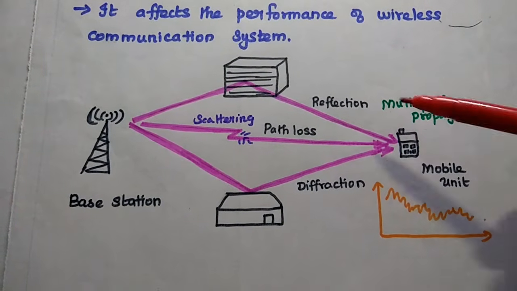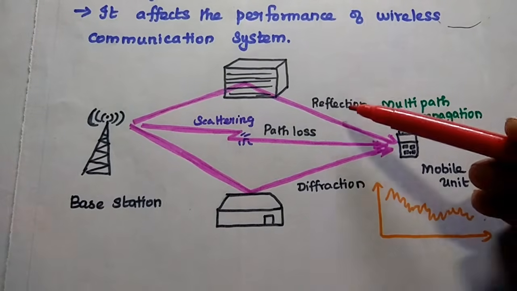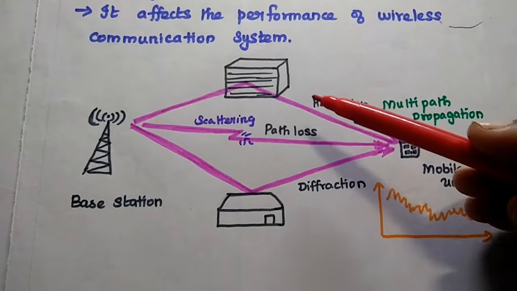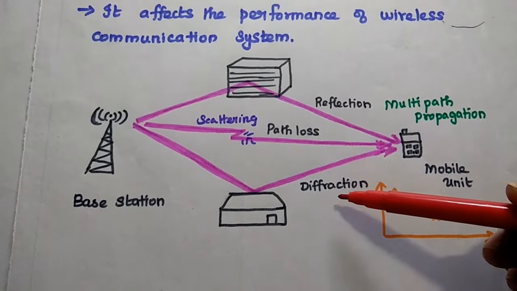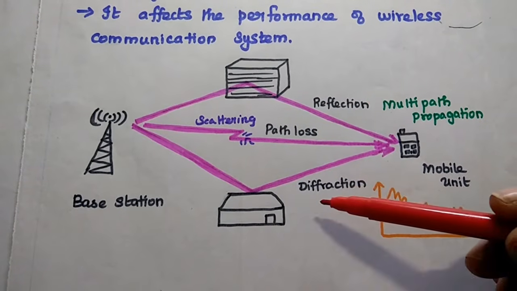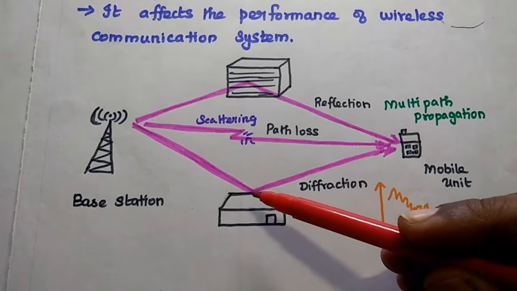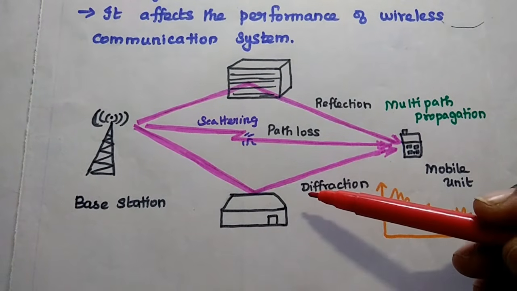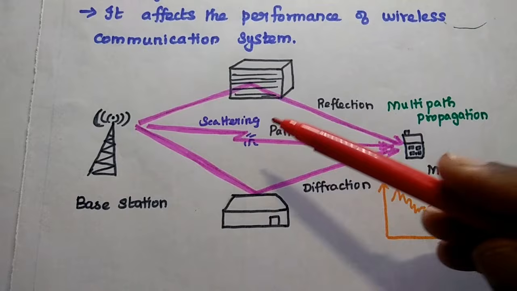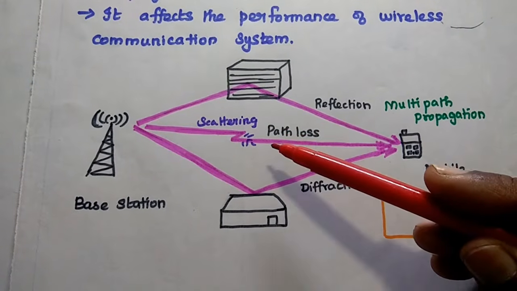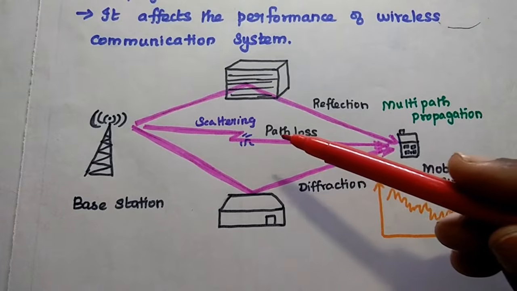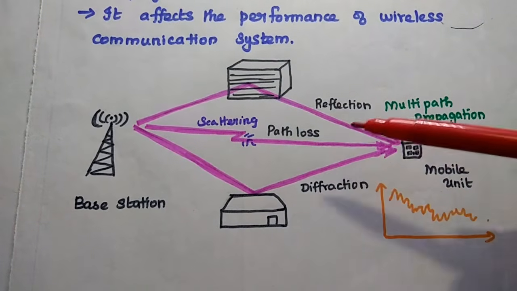Reflection occurs when the electromagnetic wave impinges on a large dimensional object. Diffraction means when the signal impinges on the sharp edge of the object. Scattering means when the signal impinges on a small dimensional object like trees and lamppost.